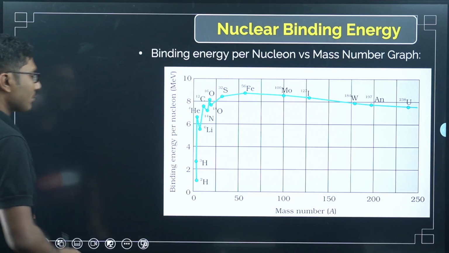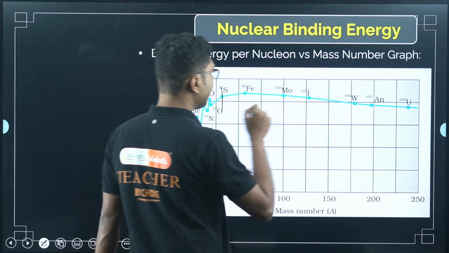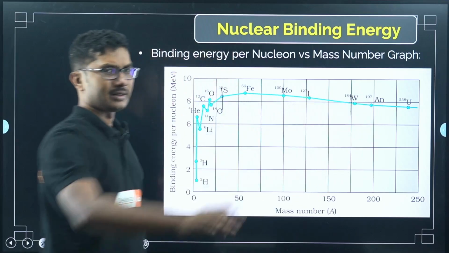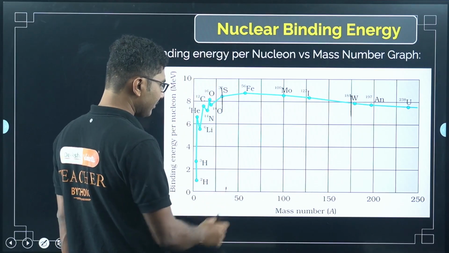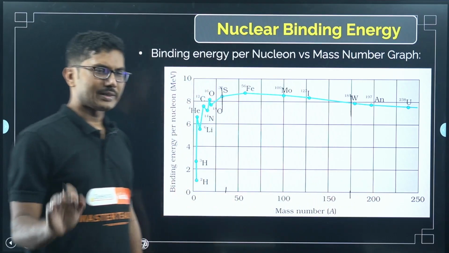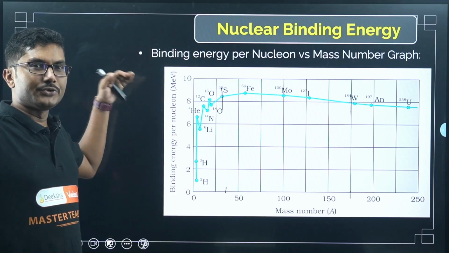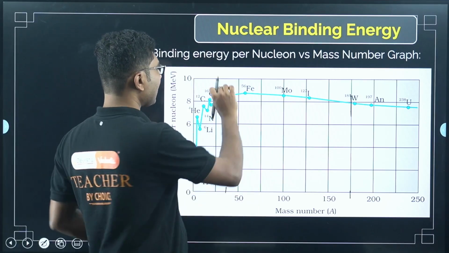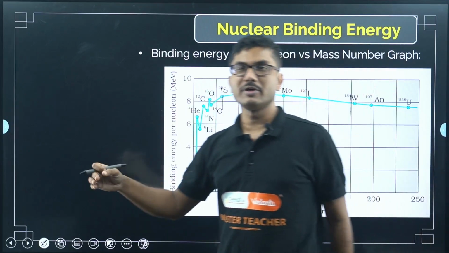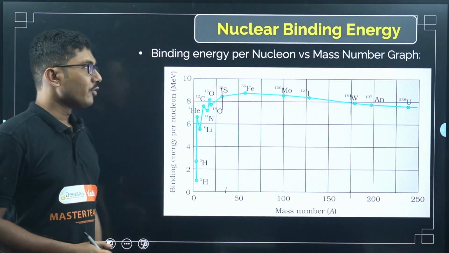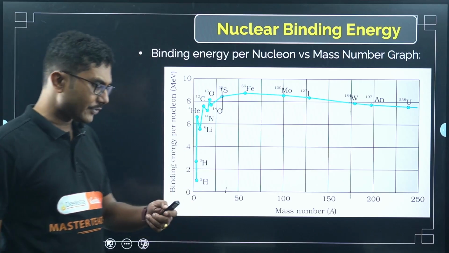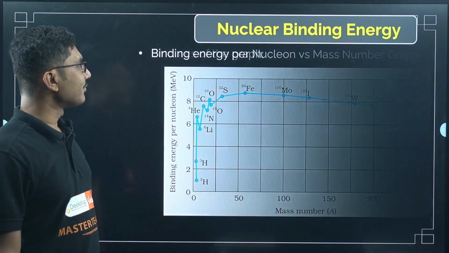Now as you are going higher and higher, you see between these 2 points the graph is almost a straight, almost flat line. Then if you see, the graph is changing from 45 to almost 200 or 175. So the mass number is huge. So for a very huge mass number, the fluctuation in the value of binding energy per nucleon is almost constant, which is very surprising to see. Now we will see the observations from this graph. What all can we see from this graph?